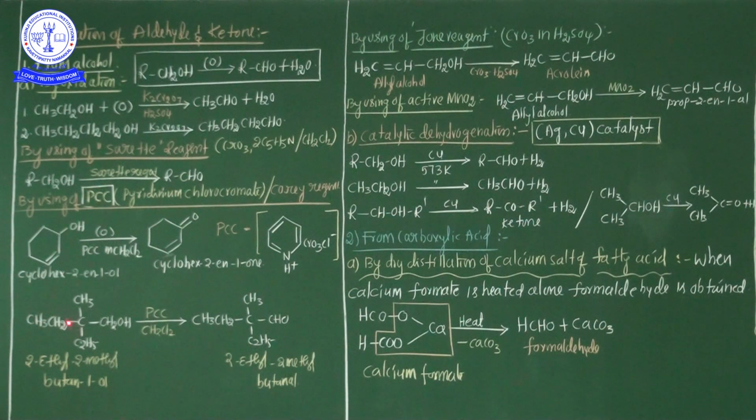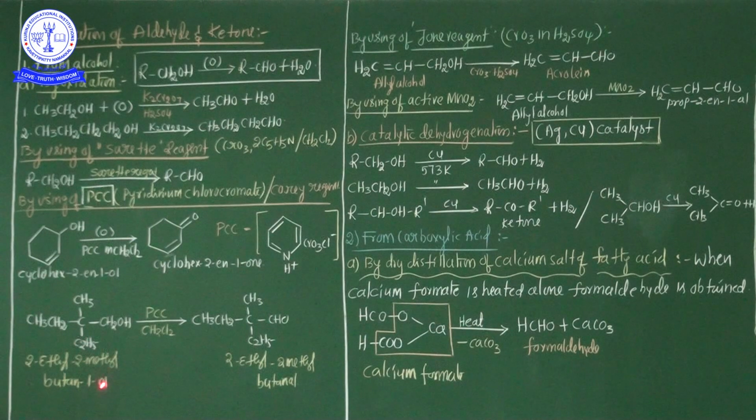See here, one more example: CH3, CH2, CH3, C2H5, CH2OH. What is this compound name, my dear students? This is the first carbon, this is the second carbon, so second carbon, third carbon, fourth carbon. The word root is butane. So 2-ethyl, 2-methyl, because the second carbon contains two different types of alkyl substituents.